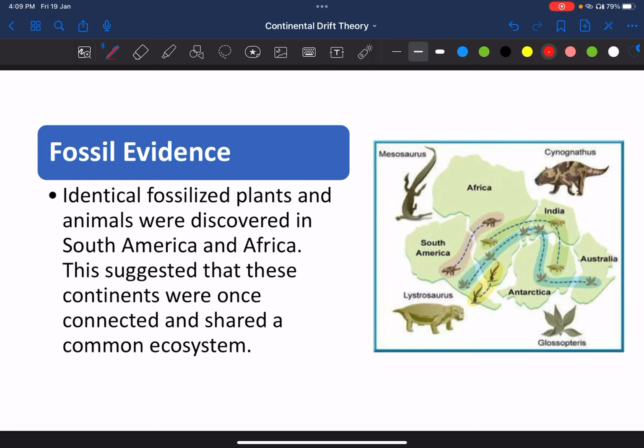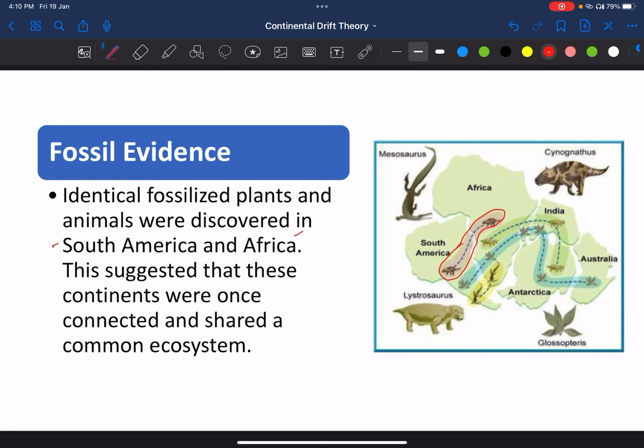Second was the fossil evidence. What he observed was that identical fossilized plants and animals were discovered in South America and Africa. So यहाँ पर इस कोस्ट पर जैसे this is the animal Cynognathus. So इसके fossils हमें अफ्रीका एंड साउथ अमेरिका कोस्ट पर मिले.